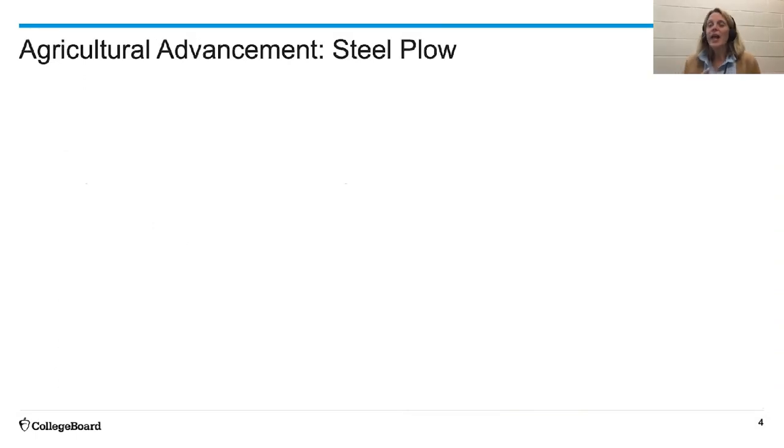So we're going to look at some agricultural advancements. Now, I really want to be clear. It's not necessarily memorizing the concept of the steel plow. It's realizing, and memorizing is even a horrible word, why these advancements helped to really move our farming and our agricultural practices forward. And so what we're going to do is look at an image from an original image to where we are today. So for example, the steel plow.